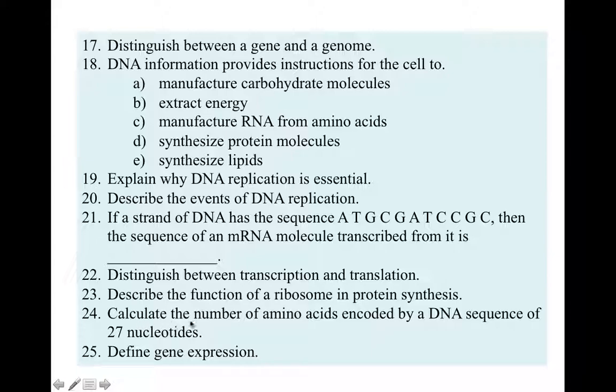If the question is telling you to calculate the number of nucleotides needed to synthesize an amino acid chain of 9 amino acids, or a protein chain of 9 amino acids, then if the number that I'm giving you is for amino acids, I will multiply by 3. So the trick is always which number I'm giving you, the bigger or the smaller. The bigger is the nucleotide, then I will divide by 3 to get the smaller one, or the shorter one. So a 27 nucleotide chain gives a 9 amino acid chain.